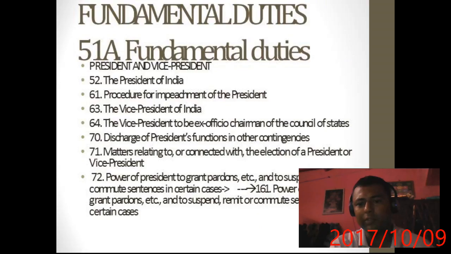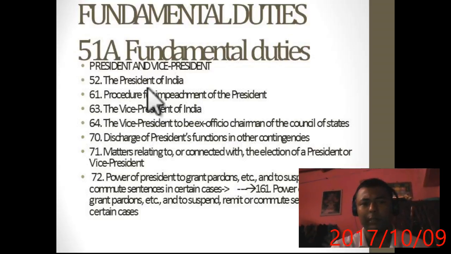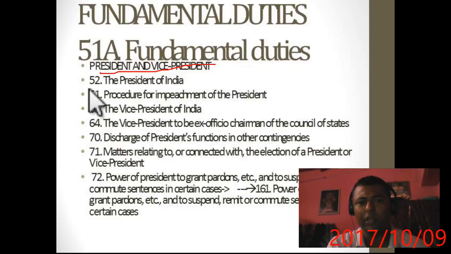Now let's move to fundamental duties. Only one article, that is 51A. You don't need to remember two. And after that, in part 5, that is the president and vice president. Remember, in 52 it is written that there should be a president of India. 61, procedure of impeachment of the president.